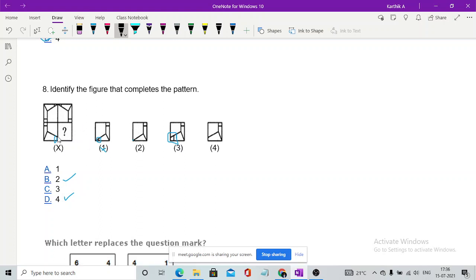The image starts slightly below the point, so it will start something like this, then move upwards. There will be a line joining, and this would be the diagram. There is no chance that this is joining to the bottom vertex. So option 2 will not be right. The correct answer would be option 4.